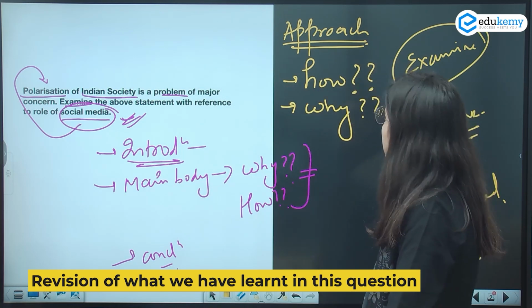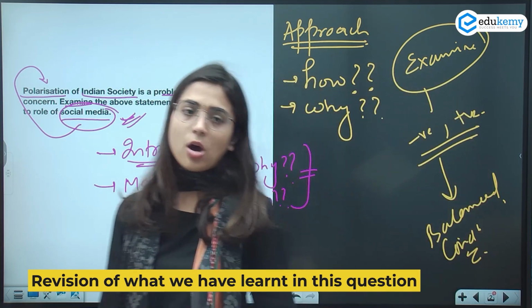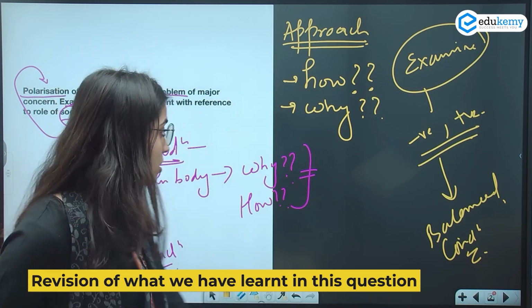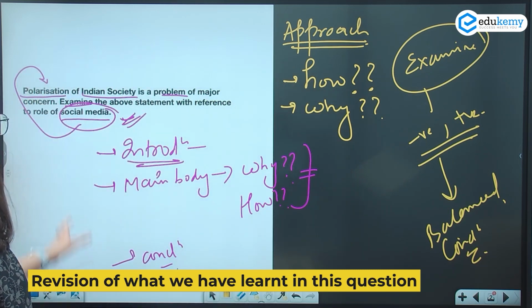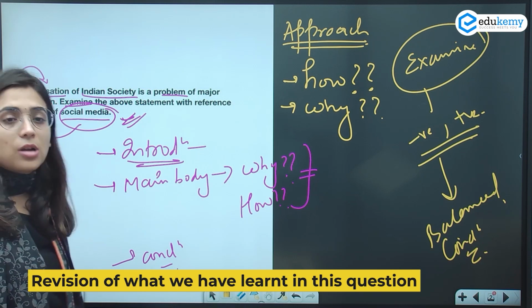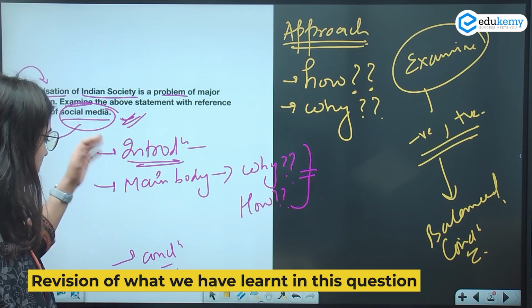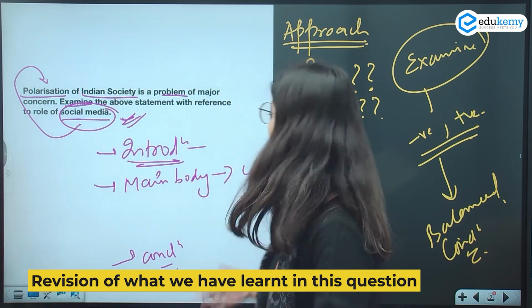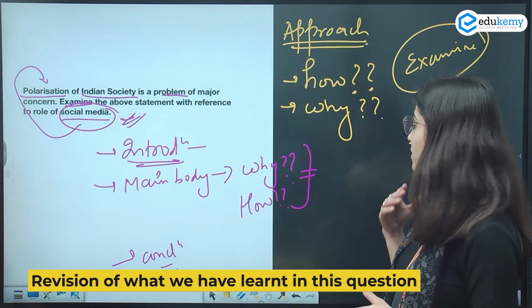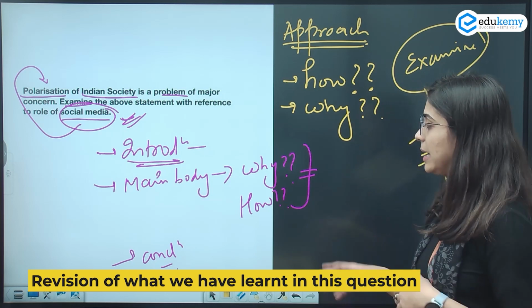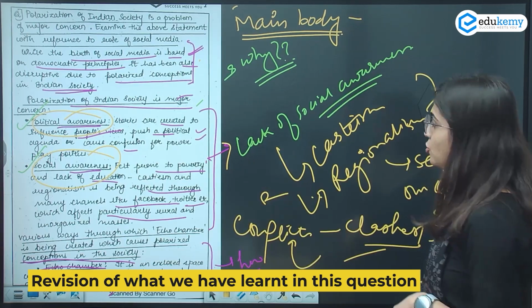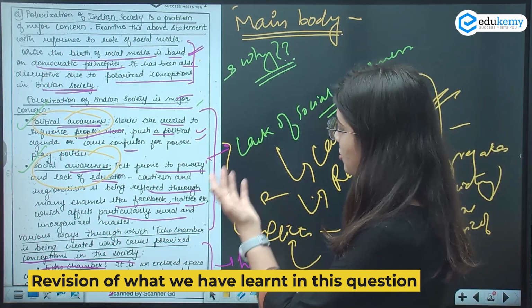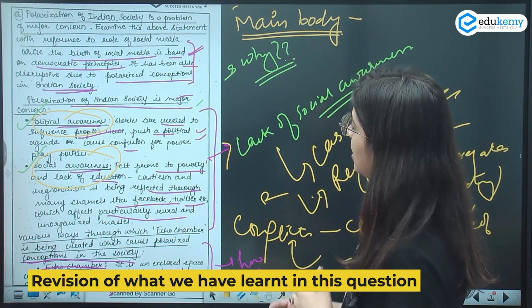Then we discussed the approach, how we are going to solve the question, and we also discussed the possible structure of this answer: introduction, main body, and in the main body we will address the why part, the how part, and in the end we will come to the conclusion. So here this is the question, and I have started my answer with the introduction.